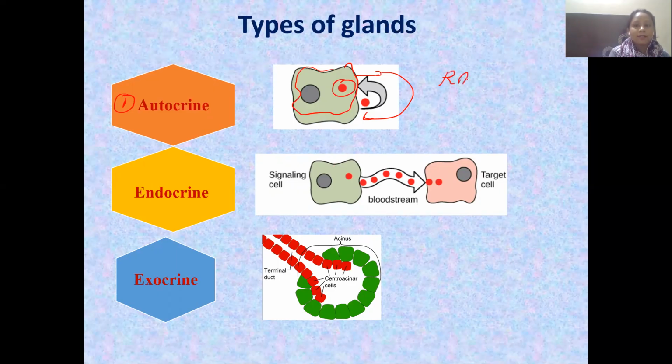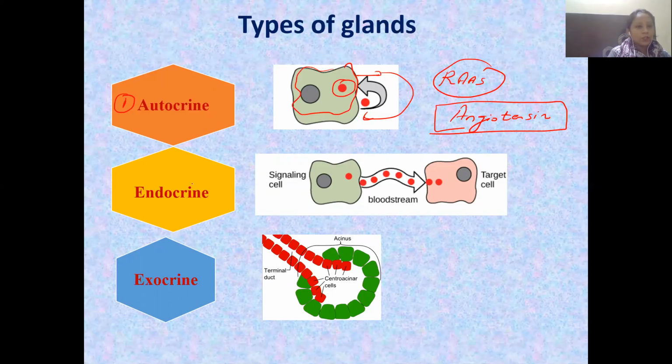Our RAS system. What is a RAS system? Renin angiotensin system, in which we have the production of angiotensin, is an example of the autocrine glands. In it, the cell producing it will only be affected by it. So that is the autocrine glands.